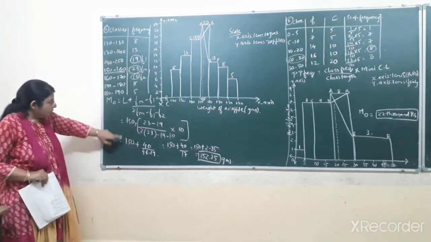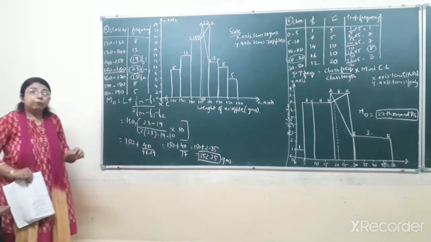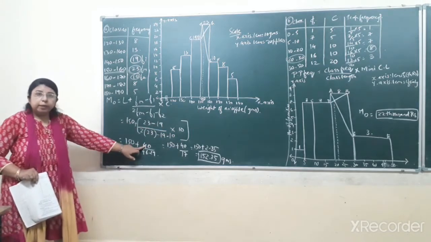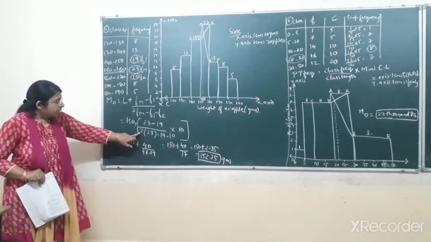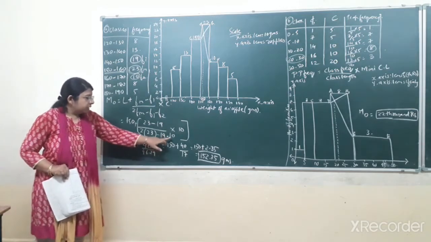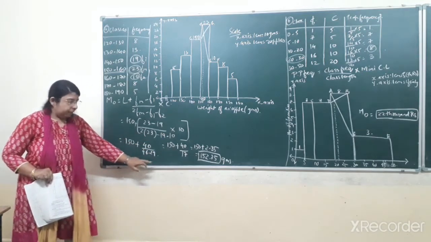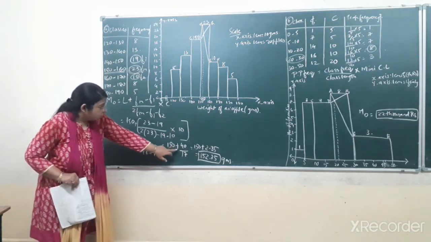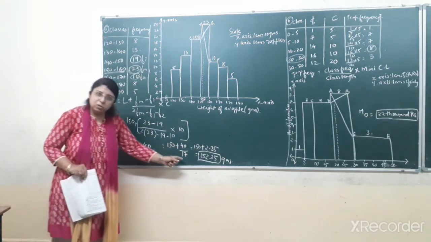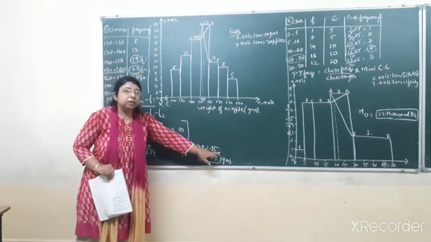Now doing the calculation, 150 as it is plus 23 minus 19, you will get 4. 4 into 10 you will get 40. So I have written in the numerator 40. In the denominator, 2 into 23 will come to 46. So 46 minus 19 plus 10, which is 29, so 46 minus 29 will come to 17. So 150 plus 40 upon 17. 40 divided by 17 will come to 2.35.